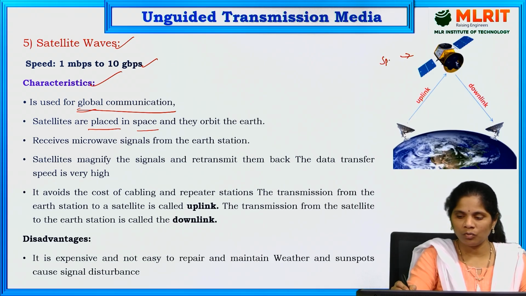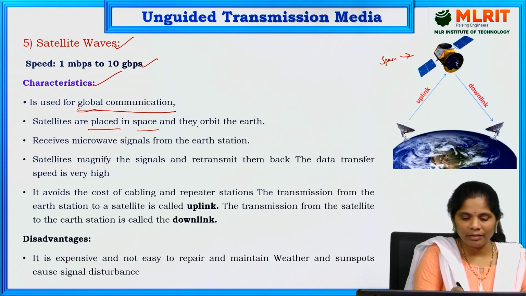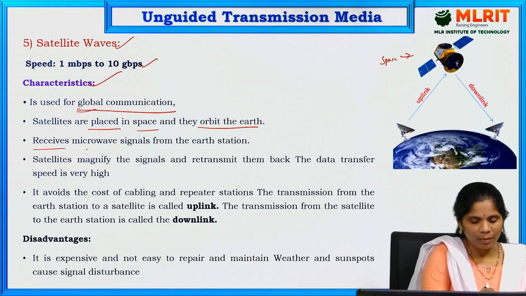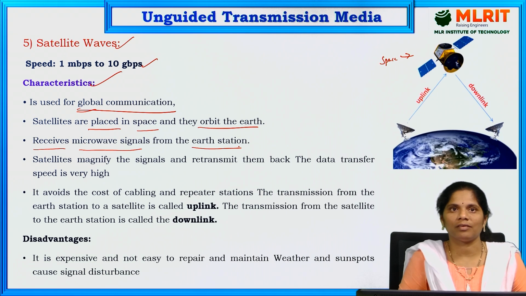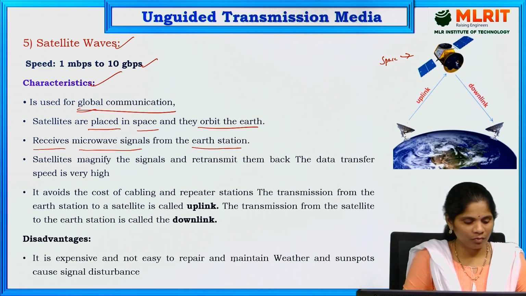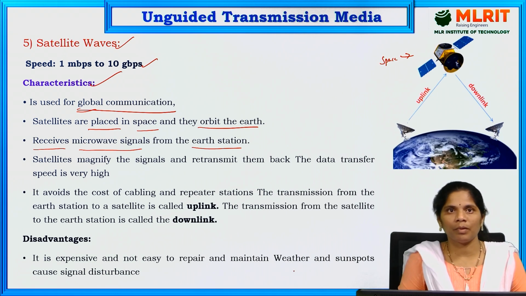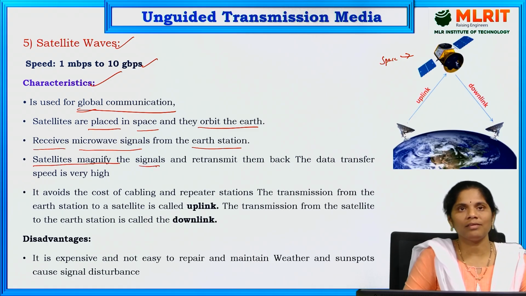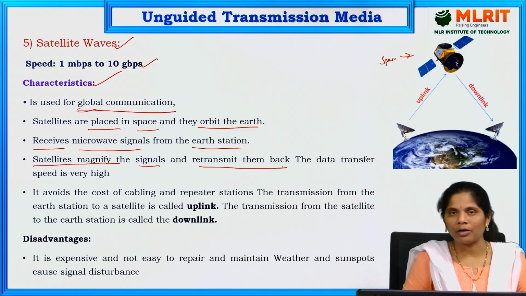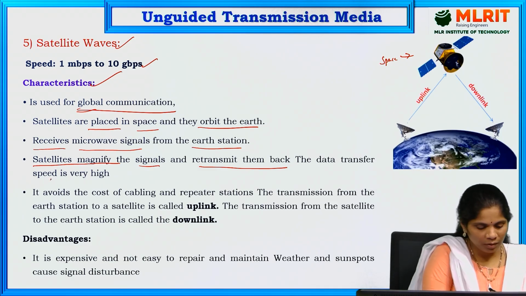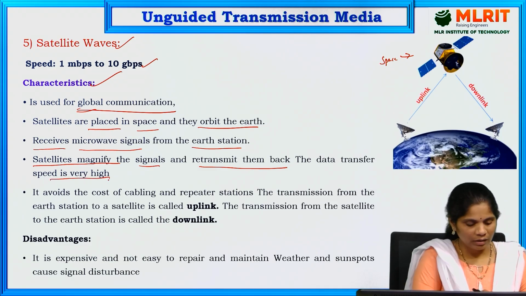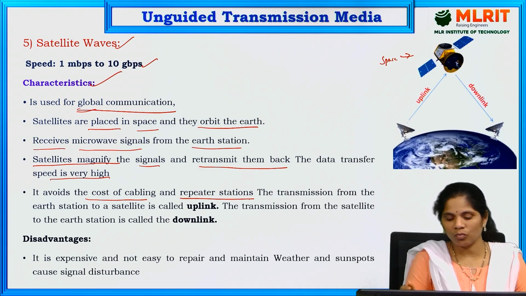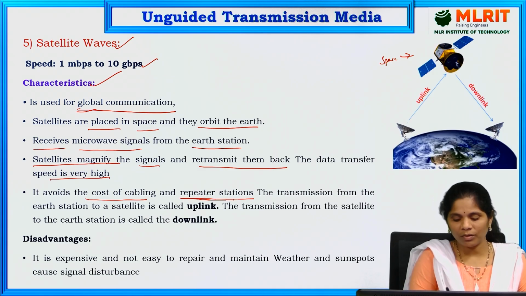We are using satellite communication and they orbit the Earth. These satellites receive the microwave signals from the Earth station. These satellites magnify the signals and retransmit them back. The data transfer speed is very high. So it avoids the cost of cabling and repeater stations. For connecting this, no cables are needed and no repeater stations are needed.